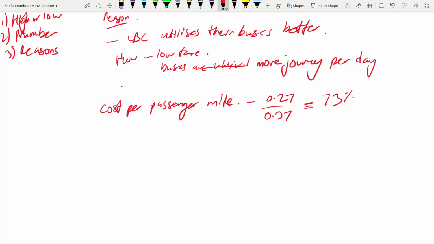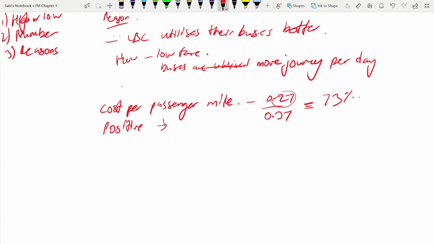Is it positive or negative? Positive. This is positive because it's less, no? Cost per passenger mile is less for them, so it's positive. How is it positive? Because the company is managing to provide more journey distance for a lower cost. That is the meaning of this. They are traveling a greater distance, but the cost is low.